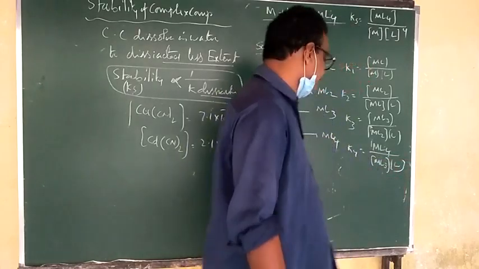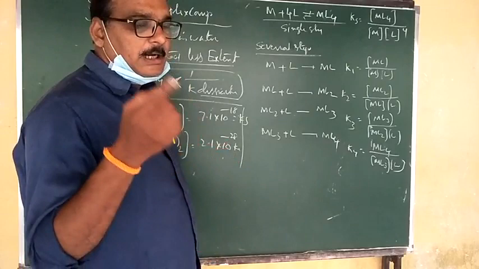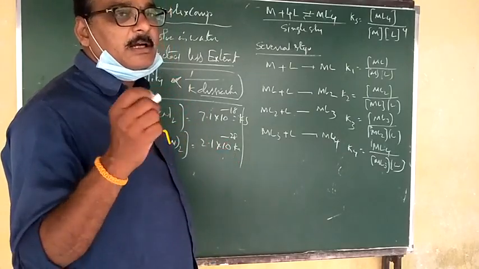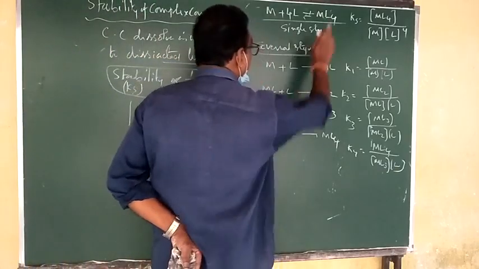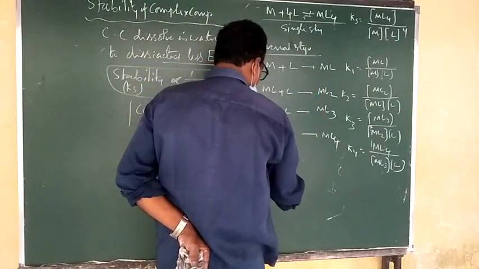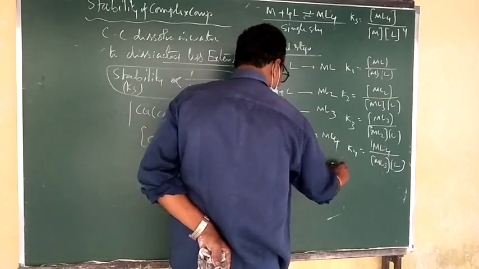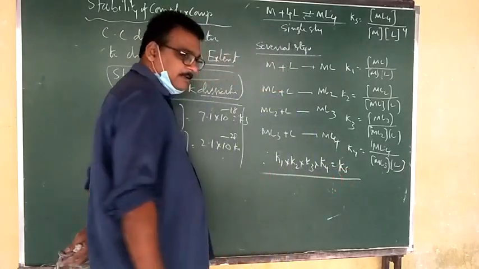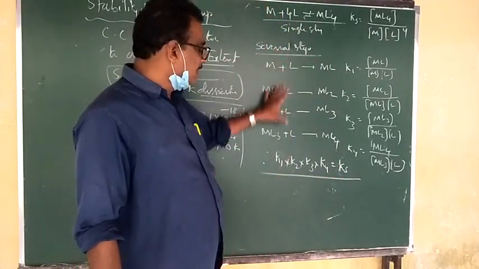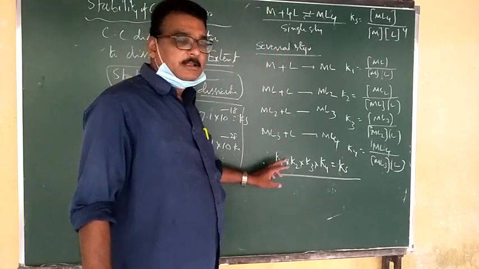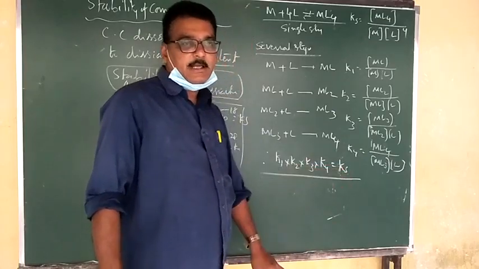But already you know, according to chemical kinetics or in a chemical equilibrium, the overall rate constant is equal to the single rate constant. Therefore, here K1 into K2 into K3 into K4 is equal to Ks. This is a single step. This is called the several steps, where all the stepwise stability constants are multiplied. This is called a single step.